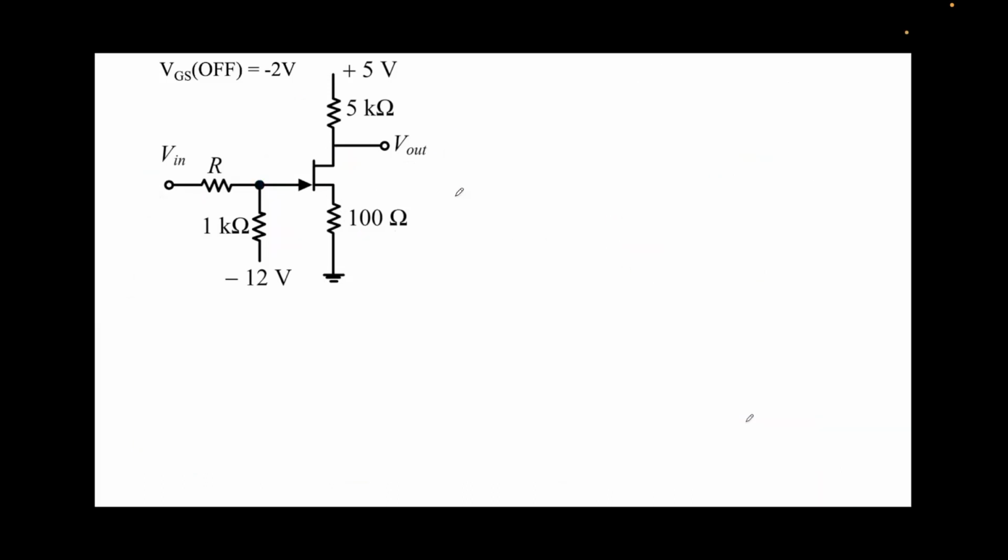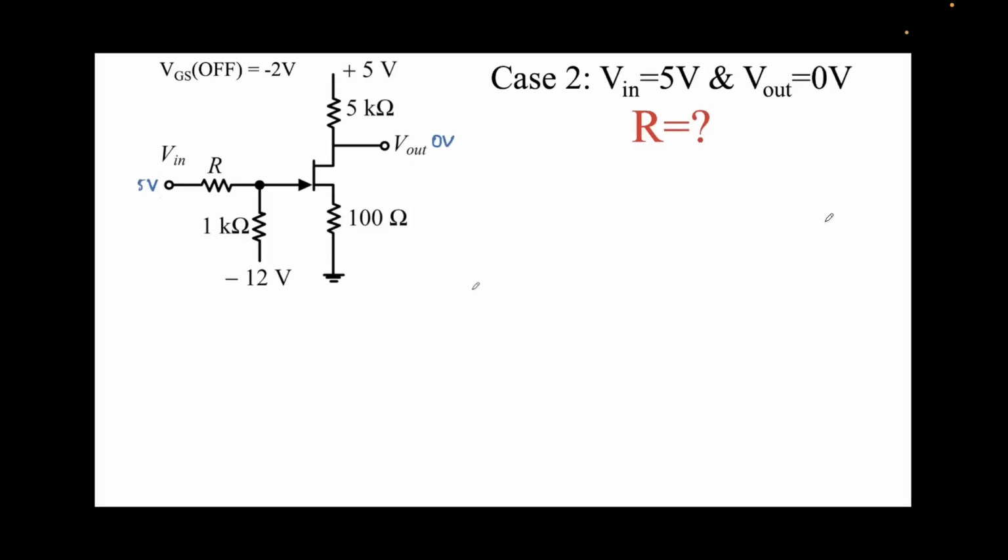Now let's consider the second case, when Vin is high, that's 5 volts, and Vout is 0, and again we'll try to find out the value of R. These are the currents flowing over here. IG is 0, assume that no current is flowing, and consequently ID will be equal to IS. We just saw that, so I'm writing it again, ID equal to IS. We know this information, and also let's label the nodes here.